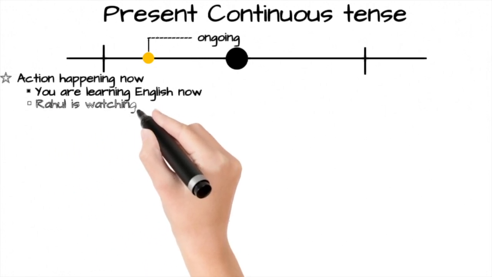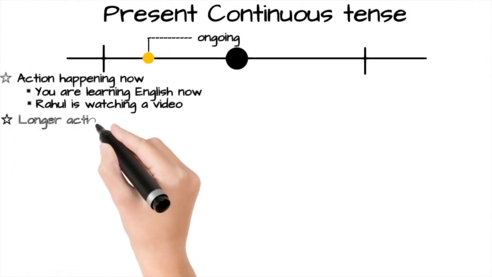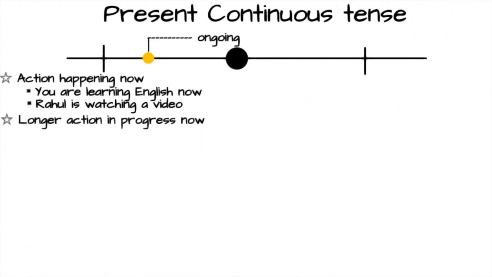Second example, Rahul is watching a video. In this example, Rahul performs an action of watching a video, and it's a present activity which is ongoing. It is also used for longer actions in progress now. Now, in English, now can be used for this second, today, this month, this year, this century, and so on.